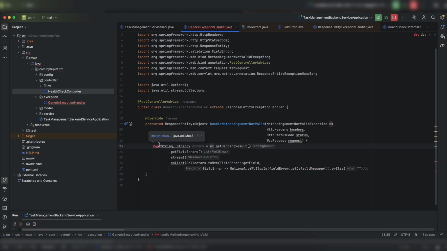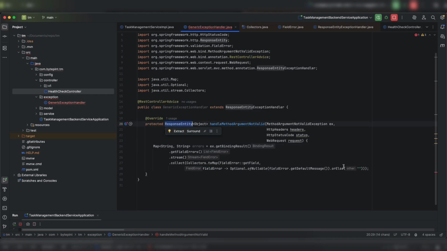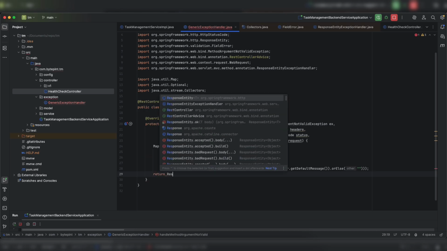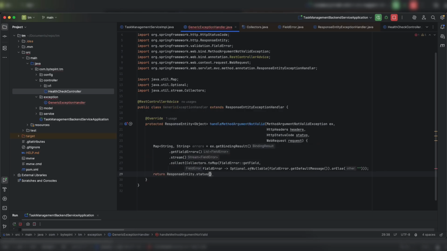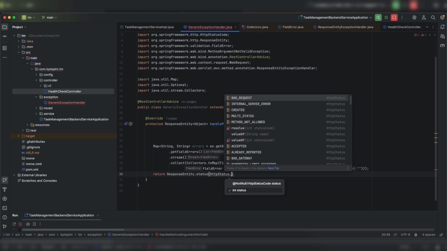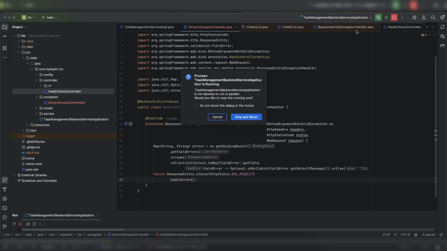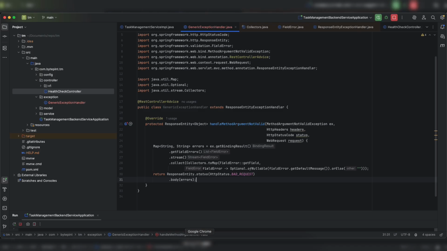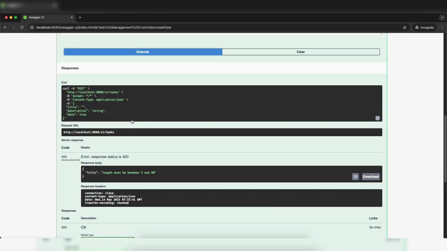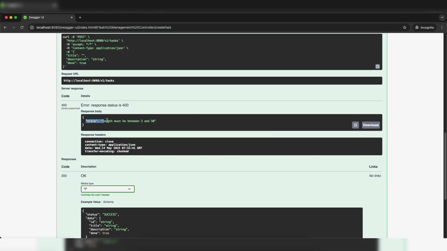Okay. So let me import it. Now, if you see my return type is ResponseEntity, right? It is similar to my REST controller. So simply what I can do, I can simply say ResponseEntity.status because I need to provide a bad HTTP status as well, bad request. And then in the body, I can directly provide these errors. Okay. So if I restart my server and re-execute it, now user is getting what issue they have in their payload. So title length must be between 3 and 50.